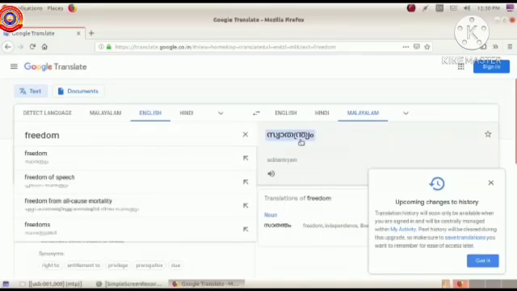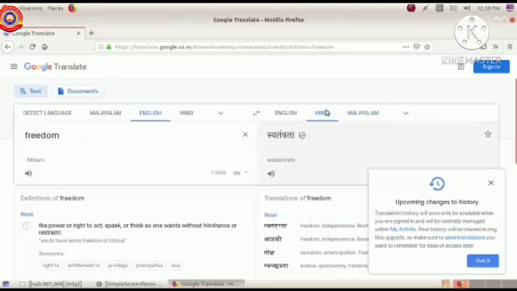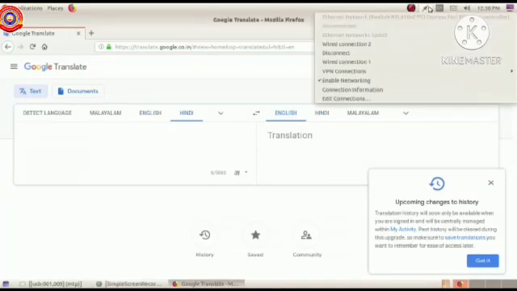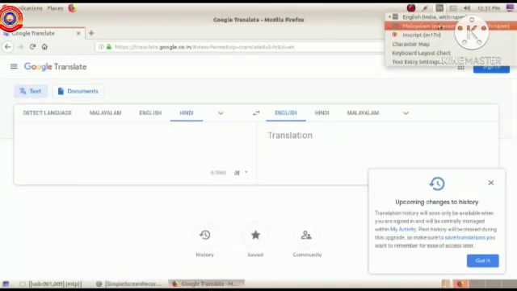Look, what do you see? Shall we change the language to Hindi? The meaning of freedom in Hindi appears. Okay. Suppose we need the English equivalent for a Malayalam word. What changes should be made to this window?